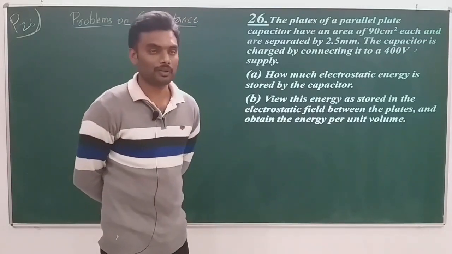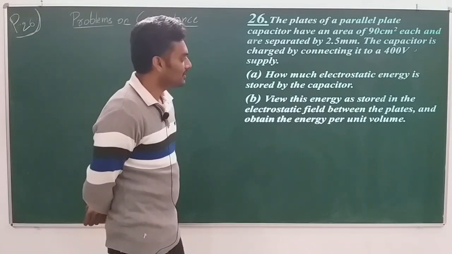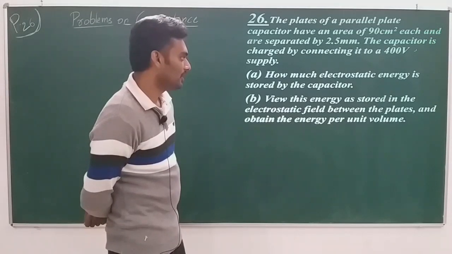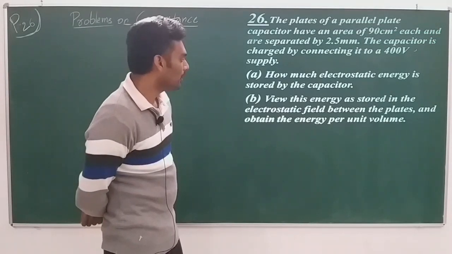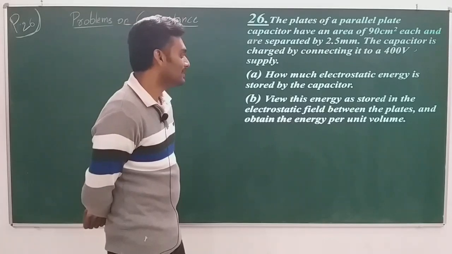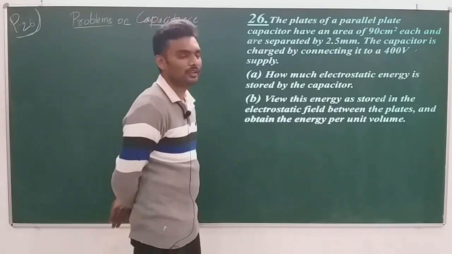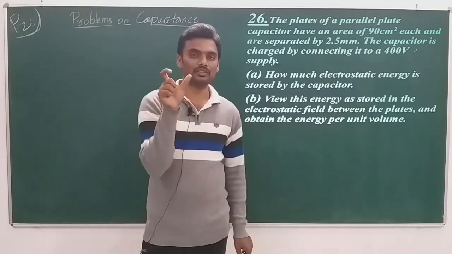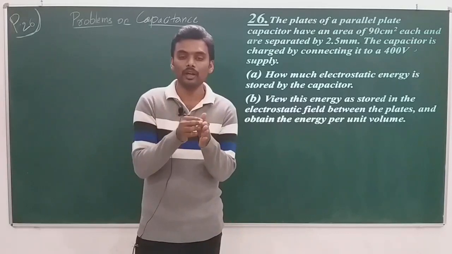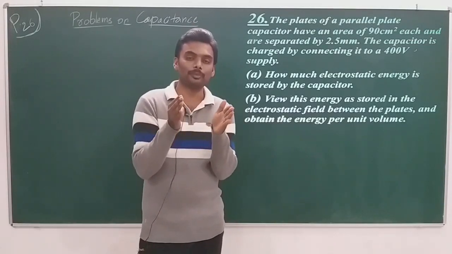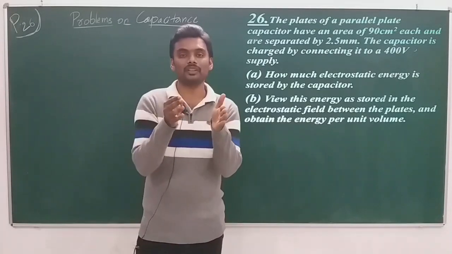U has to be found. View this energy as stored in the electrostatic field between the plates, and obtain the energy per unit volume. Nothing much complex. You just need to find U by V, the energy stored divided by the total volume of the space between the plates of the capacitor.